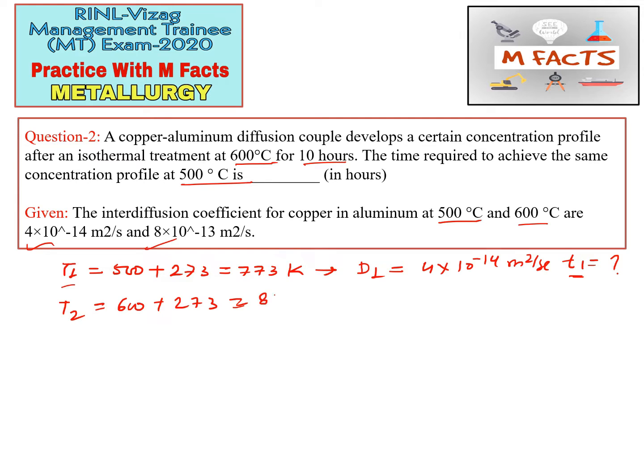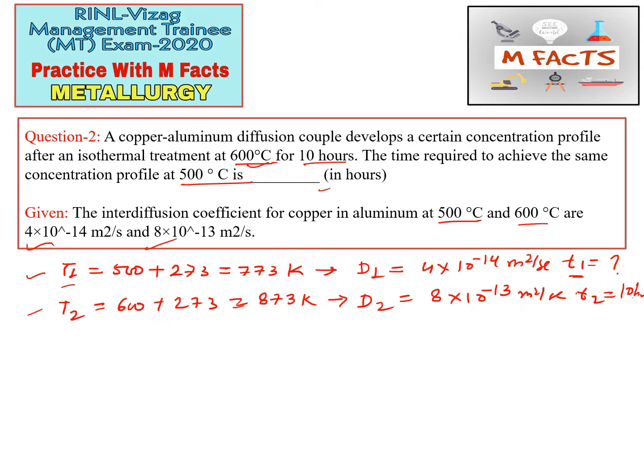We will do this during practice so that we can avoid silly mistakes during the exams. This D2 value is given, that is 8 multiplied by 10 to the power minus 13 meter square per second, and T2 is given, that is at 600 degrees centigrade, this is 10 hours. They are asking for the time required to achieve the same concentration profile in hours, so we have to identify it in hours.